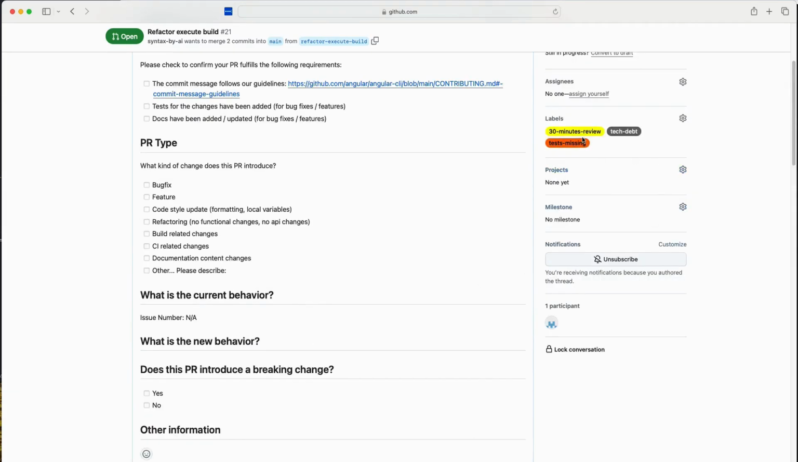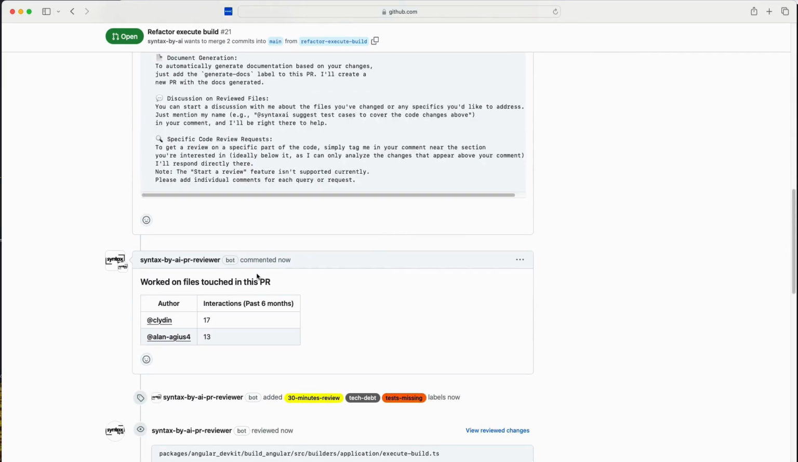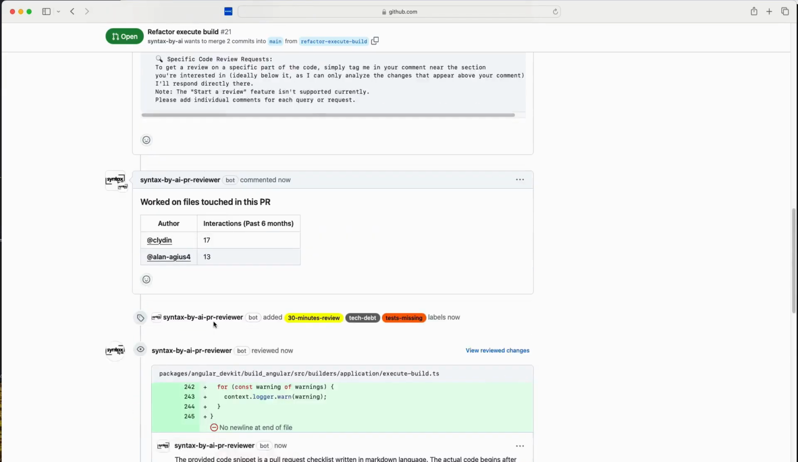So on the top, as you can see, we have AI generated labels. The bot presumes this is a 30-minute review. It's tech debt because we have a refactor and there are some tests missing. The bot shows you as well who touched the file within the last 6 months, so you can quickly ping people if you don't understand something, or assign them as reviewers.